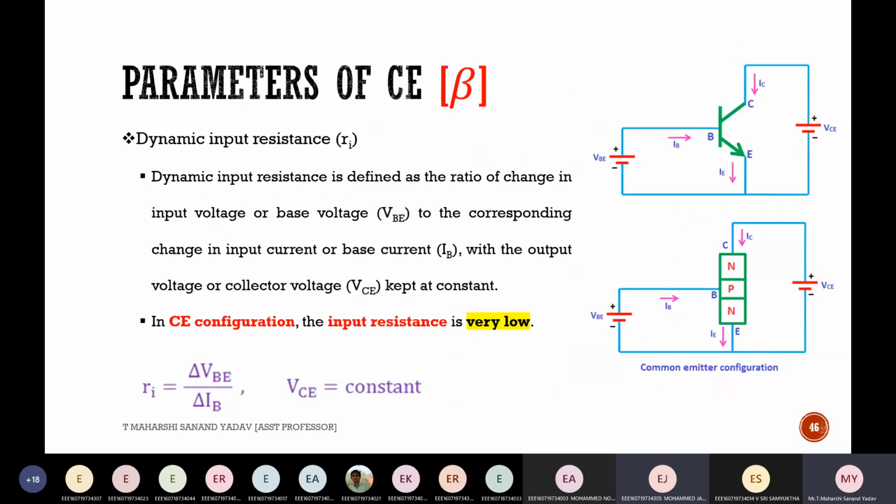So we have seen all these parameters for common emitter configuration. Suppose if it is input resistance, R is equal to V by I. Input voltage for this is VBE, and input current is IB. So please make a note of these relations, because further I'll give some problems based on them. It is simply called dynamic input resistance.